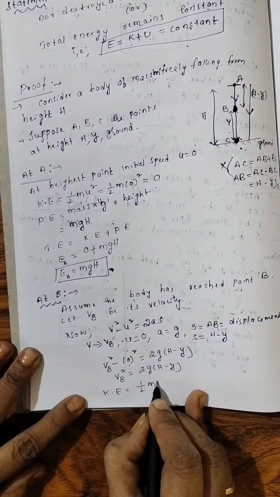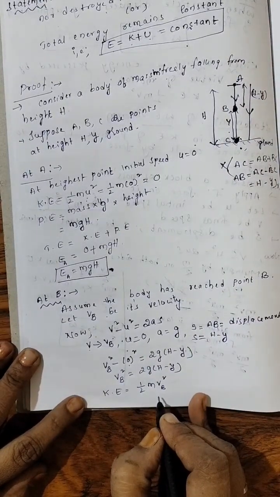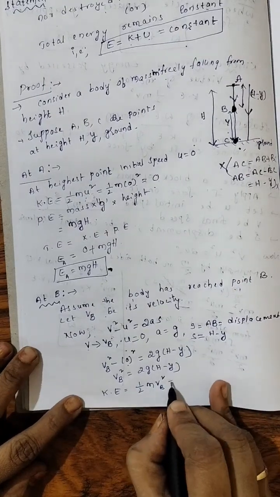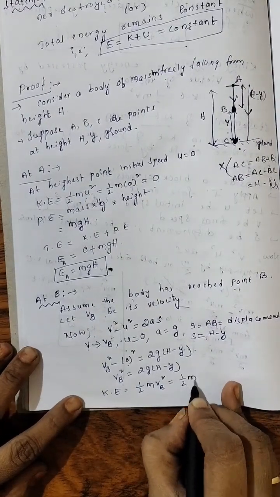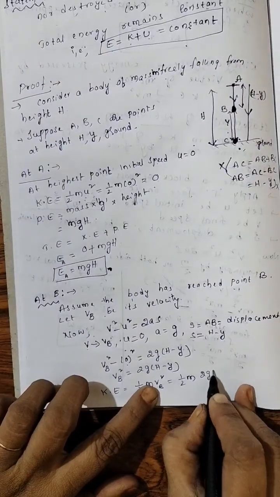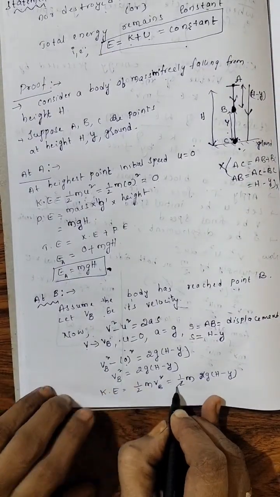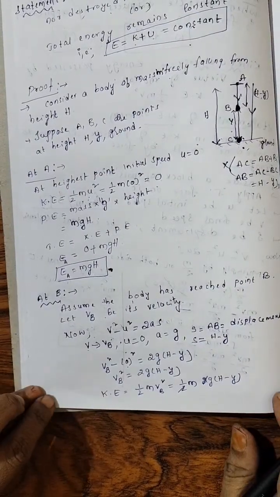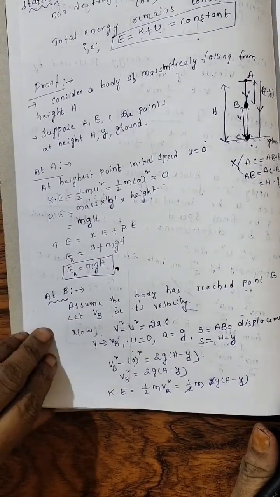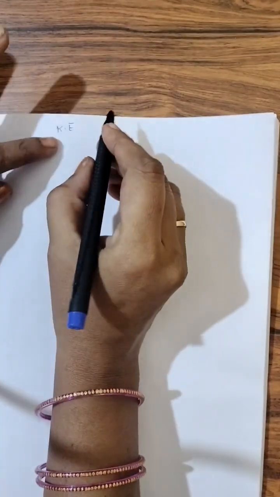Now what is the formula for kinetic energy? Half m VB square, because final velocity we are taking as VB. So half m, what you got for VB square? 2g(h minus y). 2 strikes off. Clear? Okay. And now what will we get for the kinetic energy?